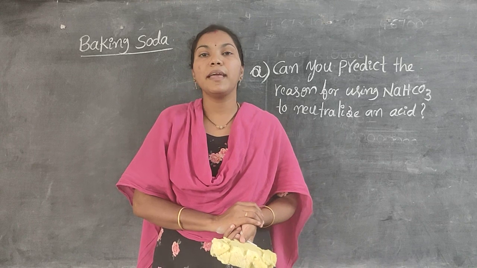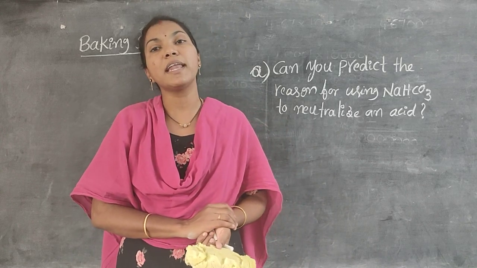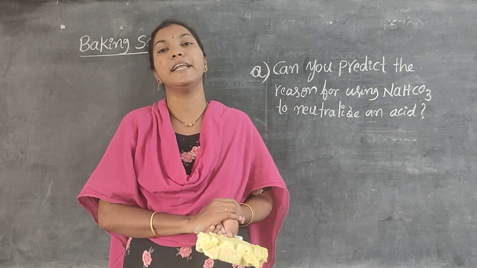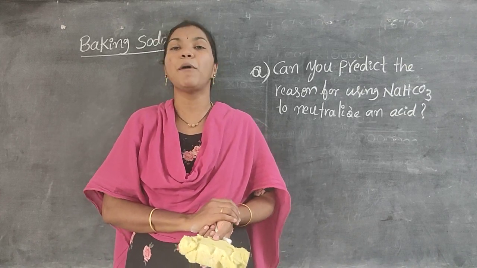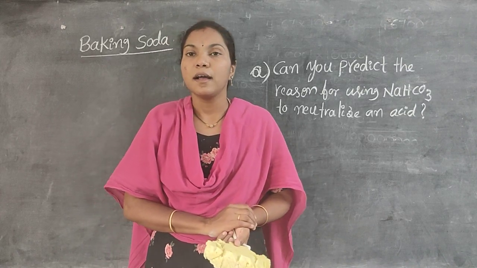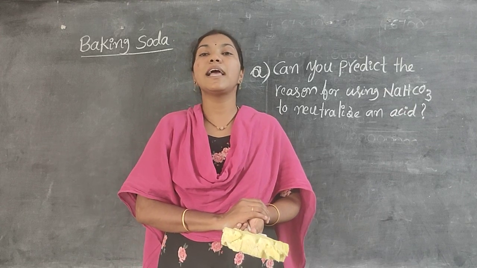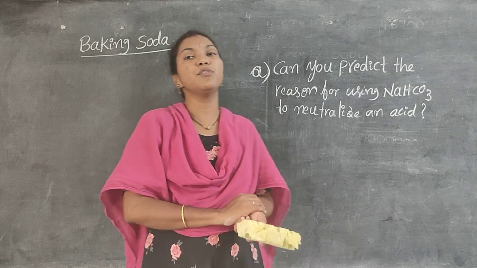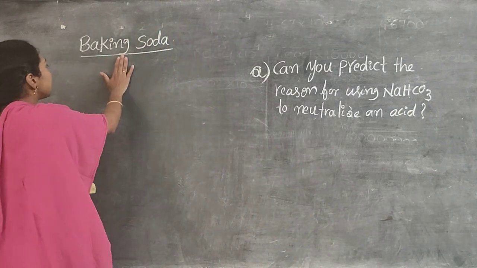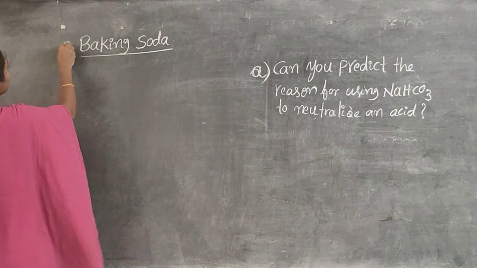Those are sodium hydroxide and bleaching powder. One is sodium hydroxide, the second one is bleaching powder. And today, one more compound, its preparation and what are the uses of that compound. That is the third compound, baking soda.